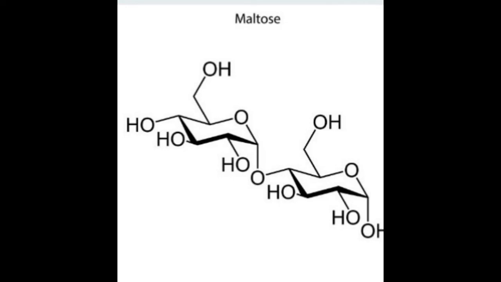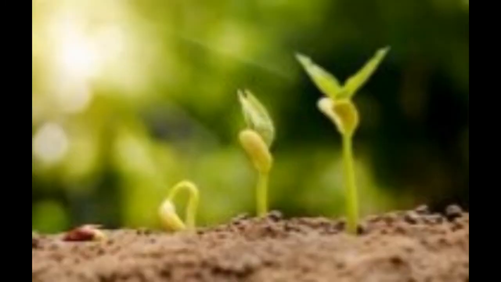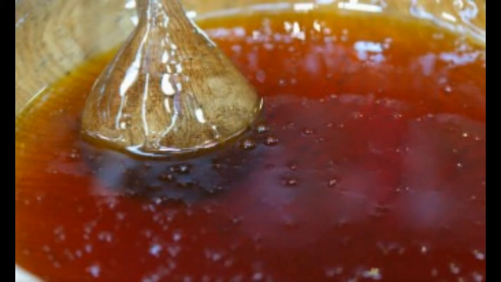It is formed from starch by the enzyme amylase present in saliva and malt. Maltose is an intermediate reducing product in metabolism. It is produced in the small intestine during the rest of the digestion by hydrolysis of glycogen and starch. It is present in germinating grain. The meaning of malt is germinating seed and ose means sugar. That is, maltose is the sugar present in germinating seed. Maltose is light, sweet in taste and is useful in making hard candies and as an inexpensive sweetener. It is a low cost sugar source. That was all about disaccharide maltose.